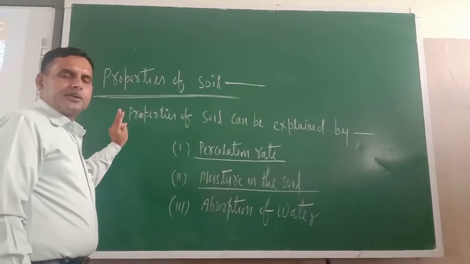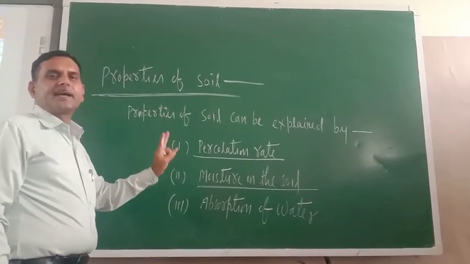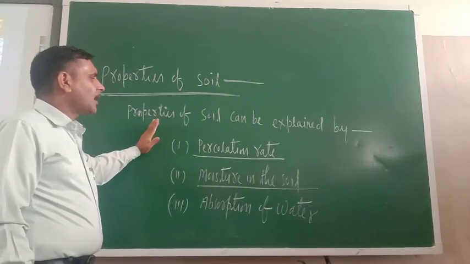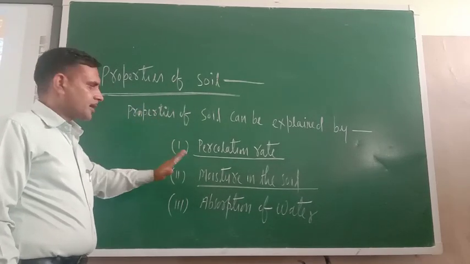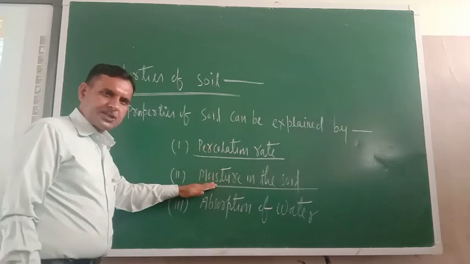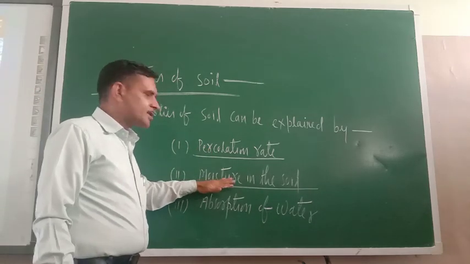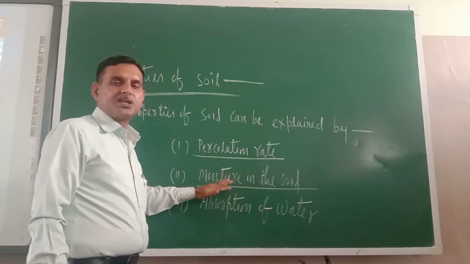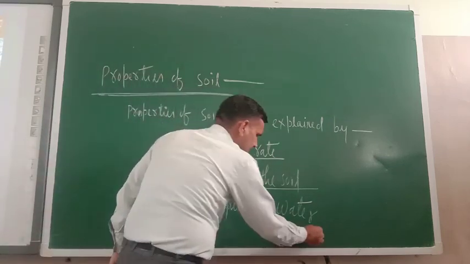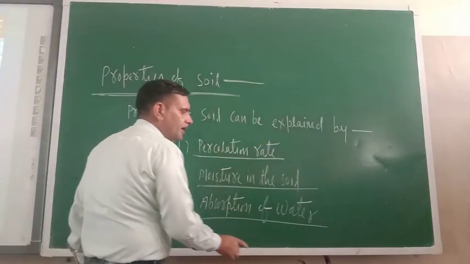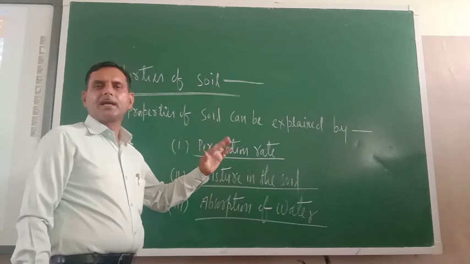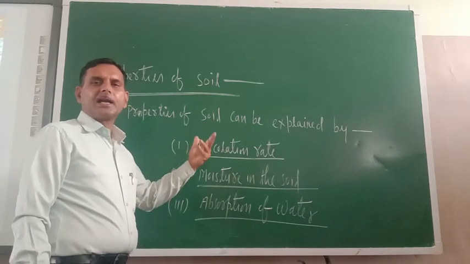Dear cadets, the property of any soil can be determined on the basis of three things: their percolation rate, the presence of moisture in the soil, and absorption of water by the soil, means any soil, let it be loam soil, sandy soil or clay soil.